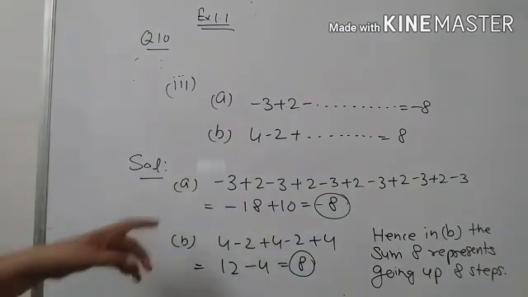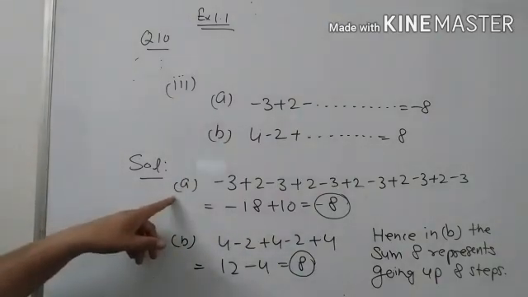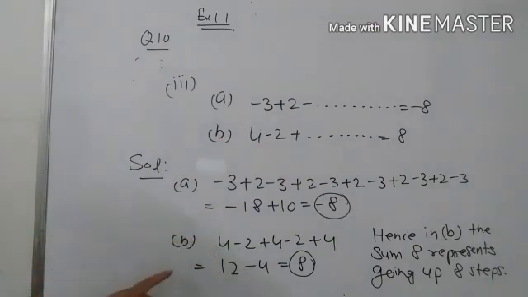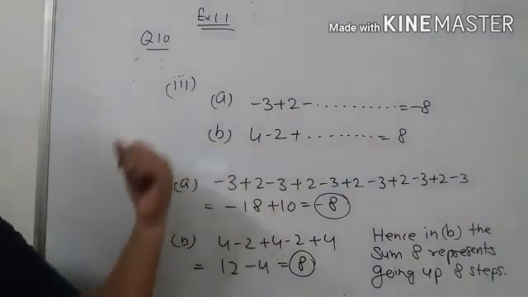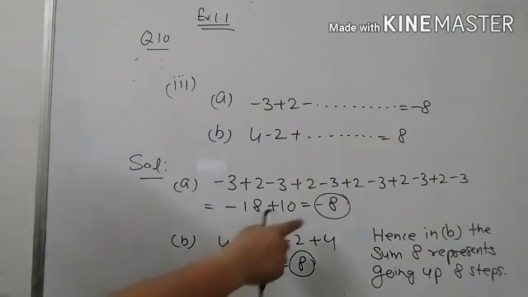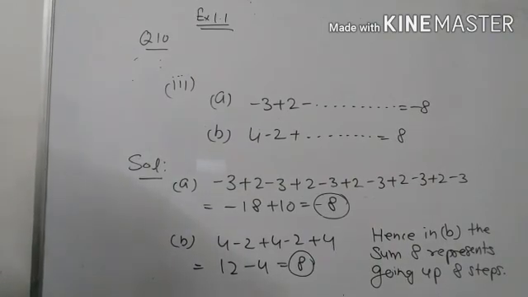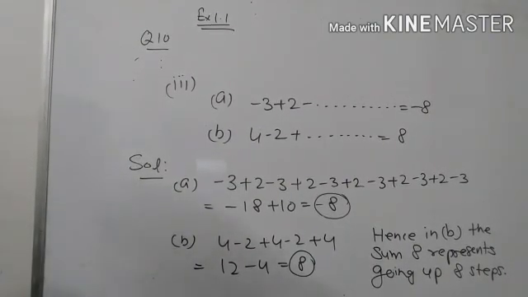-8 means going downside and +8 means going upside. So in the first case he goes downside, and in the second part he goes upside. So it is -8 and it is +8. So it is question number 10, part first, second and third. I hope you understand this question.